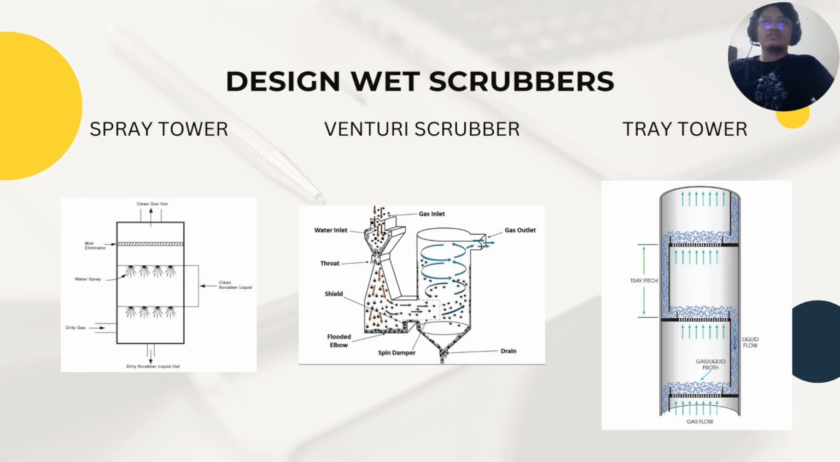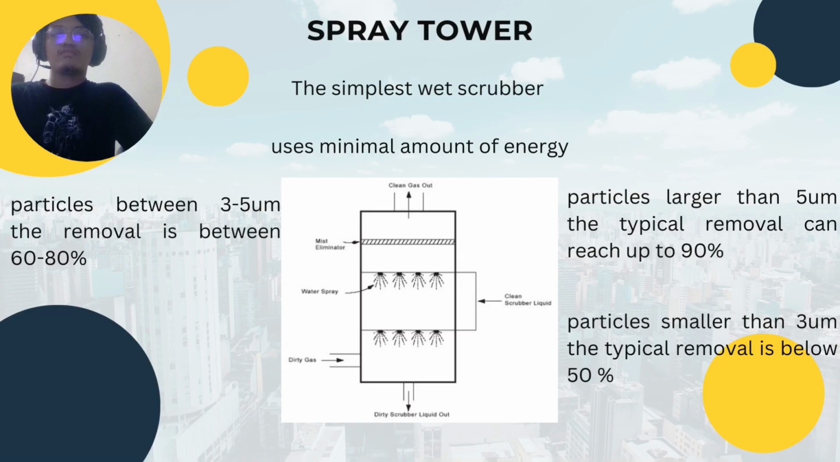So here are the designs of wet scrubbers, and here we have three designs, which are spray tower, venturi scrubber, and also tray tower. For the design of wet scrubbers, spray tower is one of the designs, and it is the simplest wet scrubber design, which uses a minimal amount of energy to remove the pollutants in gas.